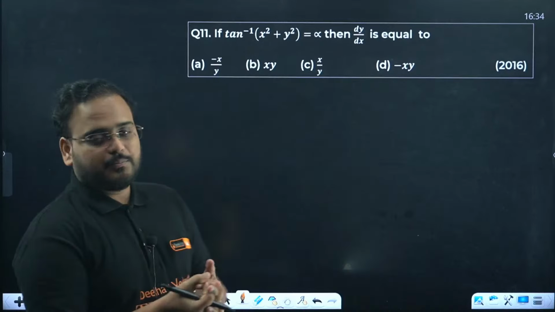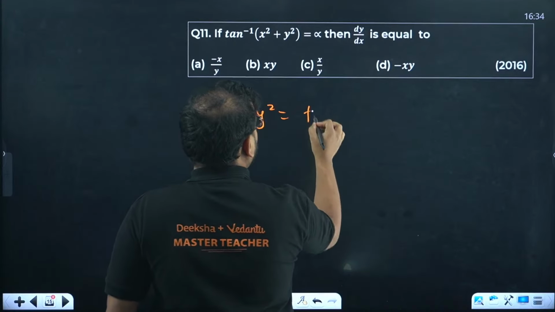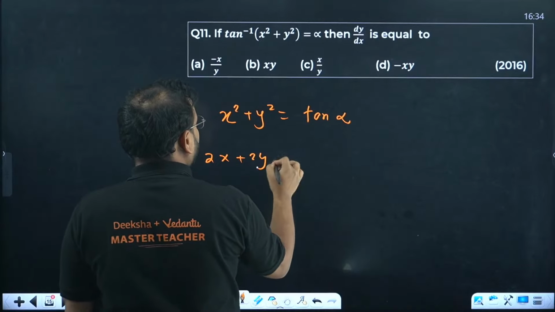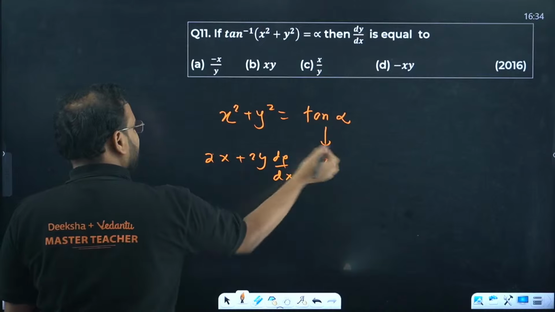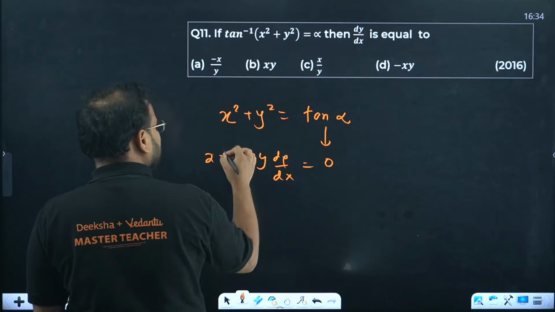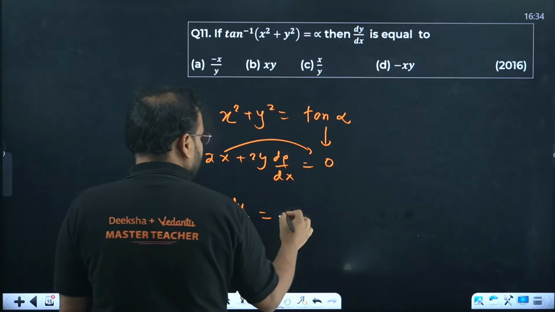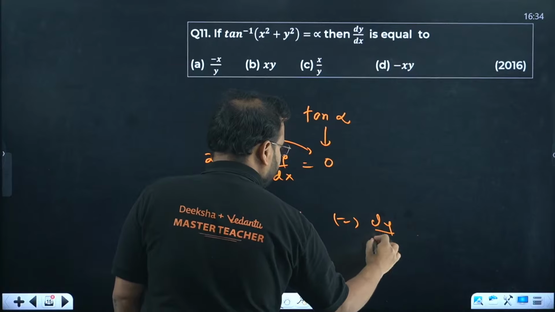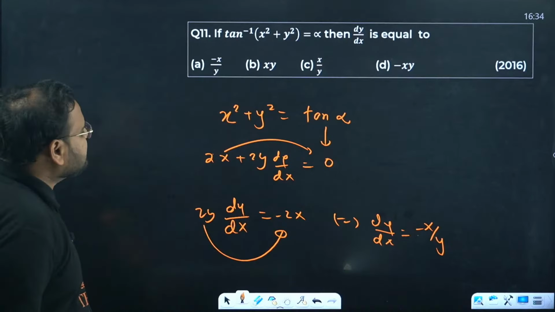Okay, question number 11 now. This is an easy question again. So you go about this problem: x square plus y square equals tan of alpha. Differentiate this: 2x, 2y dy by dx equals what, beta? 0, tan alpha is a constant. Take 2 common and divide on this side. That's minus 2x. This goes over here and the derivative is minus x by y.